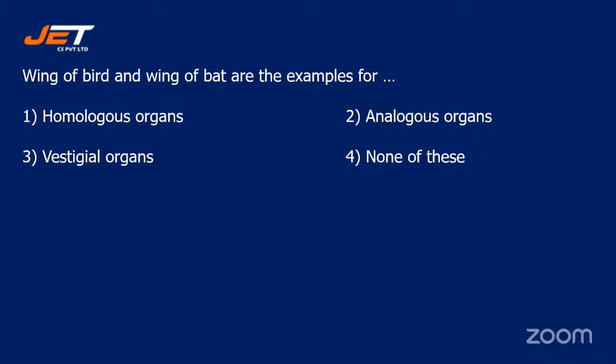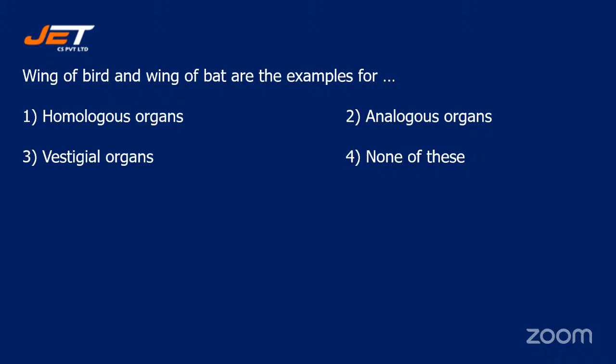Quick students, start writing your answers in the chat box.